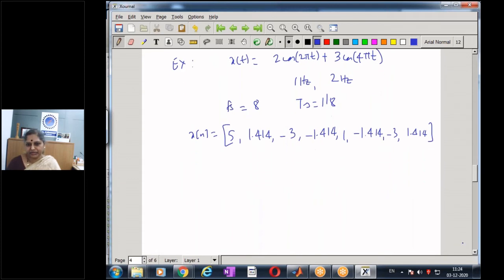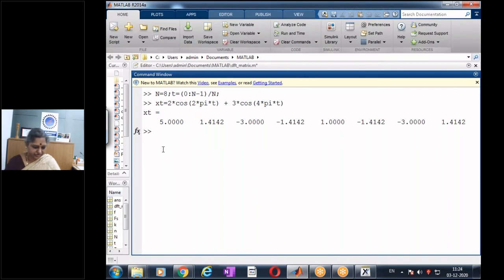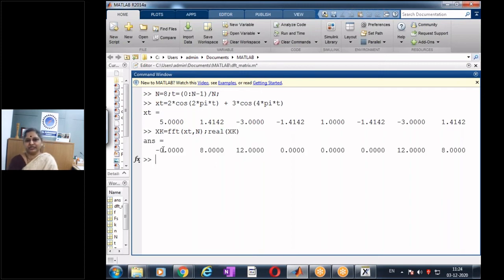These are my 8 samples that I am getting when I take this as my signal. Now let me compute the 8-point DFT of this sequence, X of k. X of k is the discrete Fourier transform of my x of t for 8 values. Since I've taken only cosine signals, again the result is going to be real. And let me try to observe the real values of X of k.